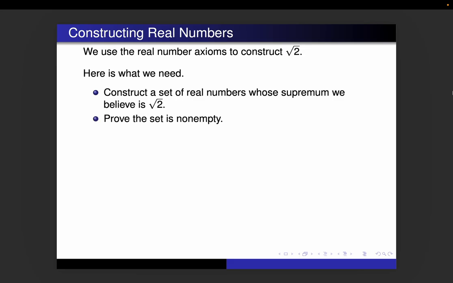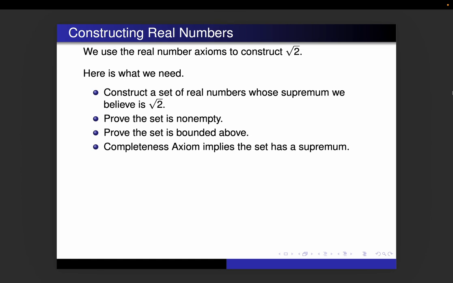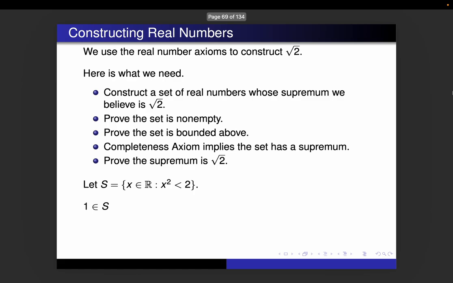We're going to have to prove the set is not empty, or else we can't apply the completeness axiom. We have to prove that the set is bounded above. And that will then imply, using the completeness axiom, that the set has a supremum. And then we prove the supremum of that set is actually the square root of 2. So, no surprise of what our set is. Now we're looking at the set S of all real numbers such that when you square them, you get a number less than 2. And we're going to show that the square root of 2 is the supremum of that set.